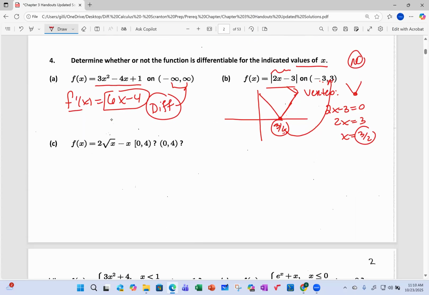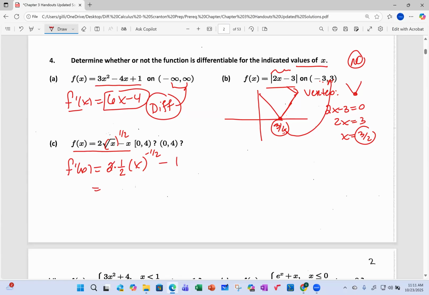And then over here, I'm going to just take its derivative. I'm going to make this to the 1/2 power. Drop down the 1/2, repeat the x, decrease it by 1, and the derivative of minus x is -1.